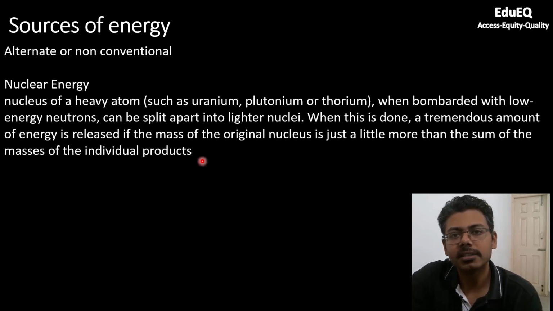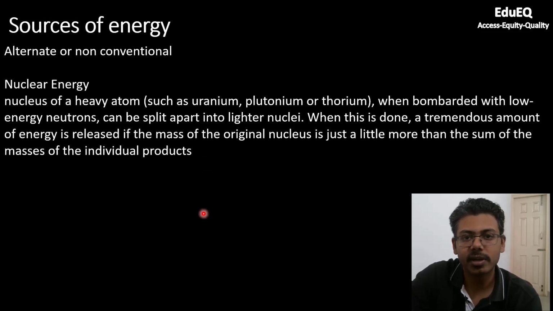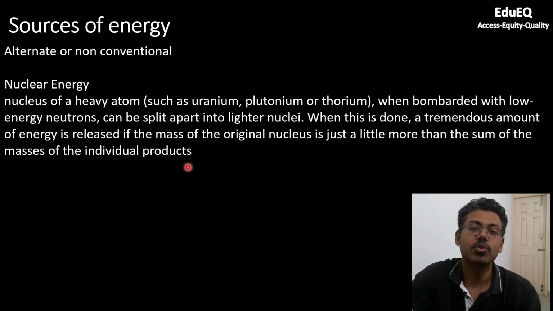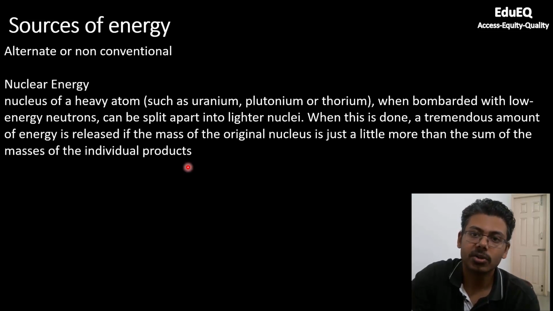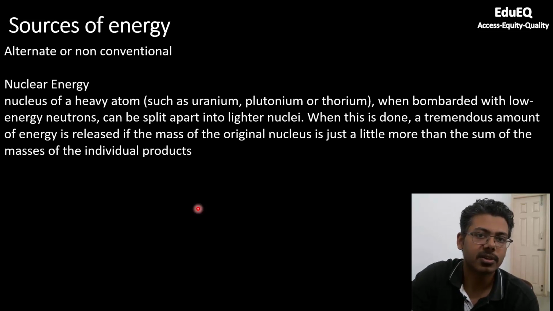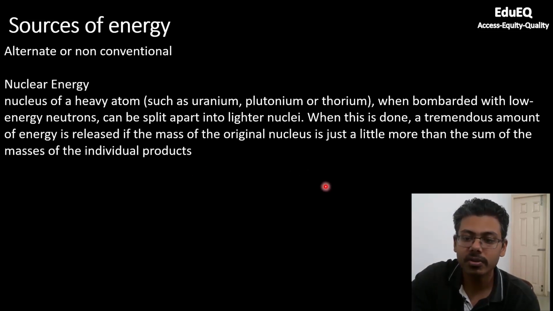When we started chemical reactions and equations, we limited our discussion only to electrons. We were not focusing on the nucleus because nucleus will get involved in a special set of reactions where we will also see a change in mass. For chemical reactions, you don't see any change in mass. Stoichiometry holds good. The sum of mass of all the reactants should be equal to the sum of mass of all the products. You cannot violate the law of conservation of mass there. But in nuclear reaction, some amount of mass gets converted to energy, and that is the source of nuclear energy.